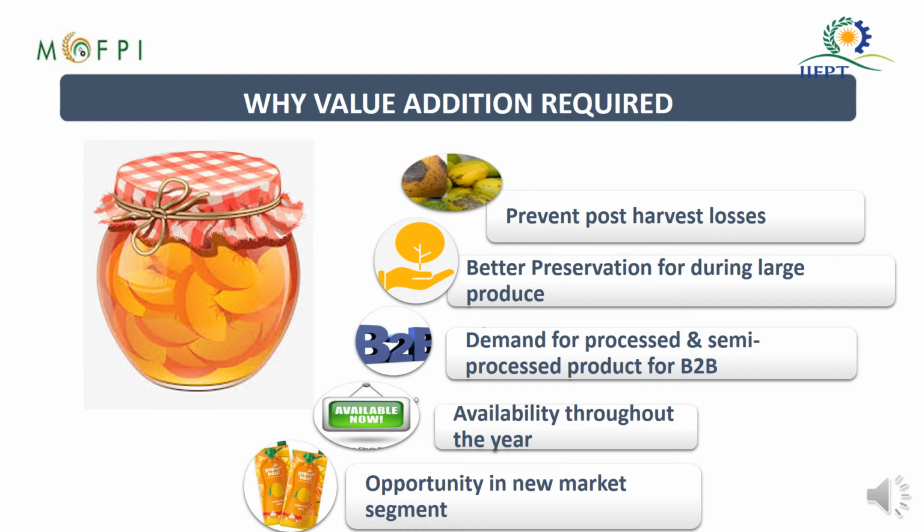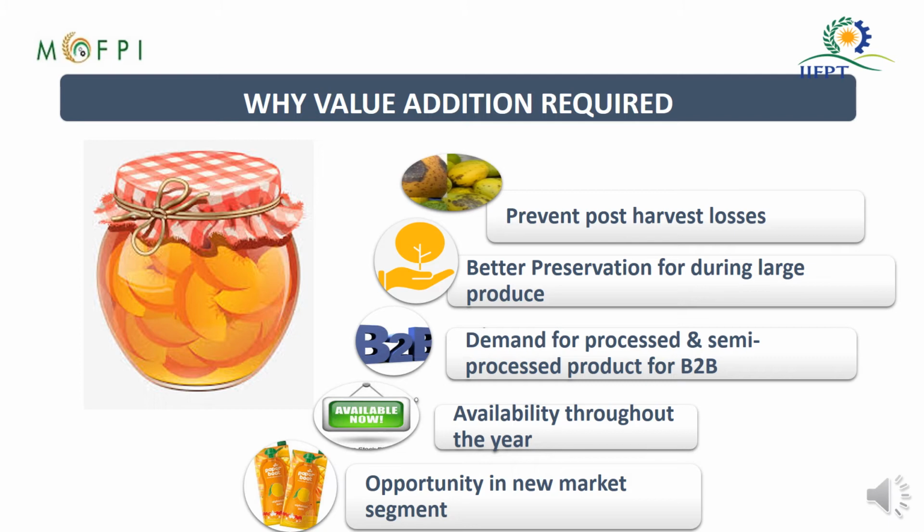As we have seen about the post-harvest losses, likewise many other reasons are there which have led us towards the value addition of mango. No doubt the first reason is to prevent the post-harvest losses associated with this fruit.